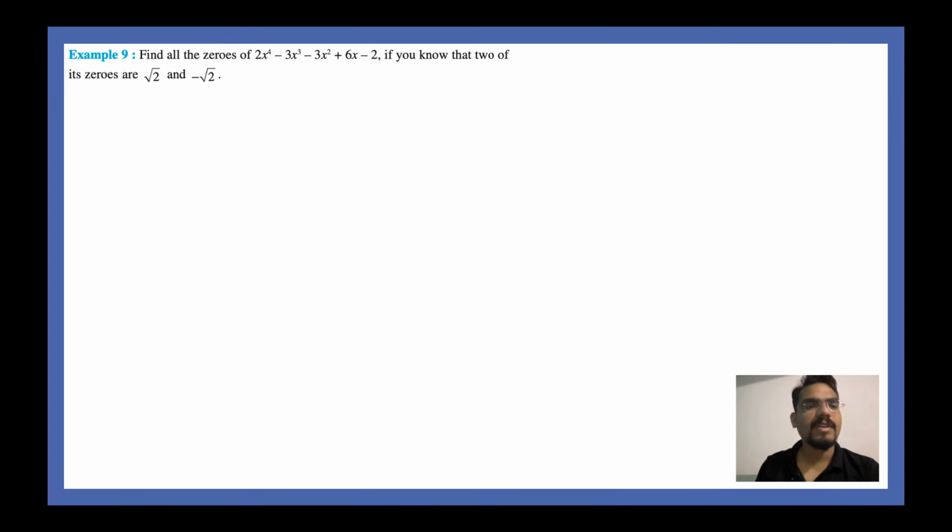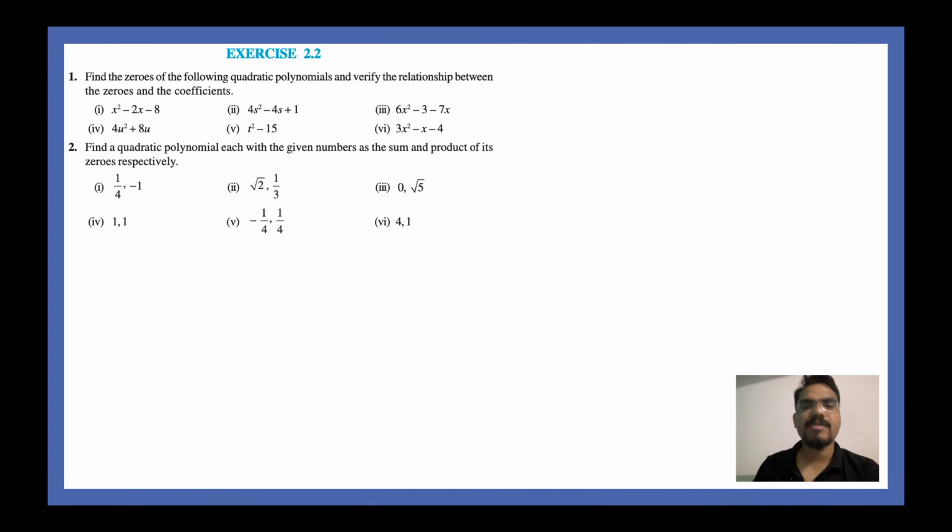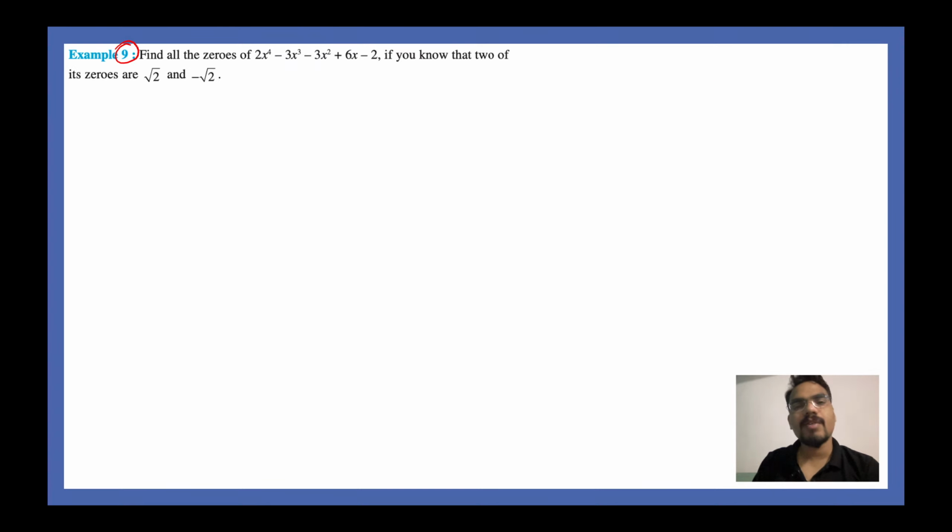Question number 9. Now this is a very different type of question. For session 2022-23, only till exercise 2.2 the concepts will be asked, and I have shown you how to solve these type of questions. Now for session 24 they might ask you how to divide two polynomials. They might ask you till exercise 2.3 because 2.4 is already optional. So in that scenario, how do you solve these questions?